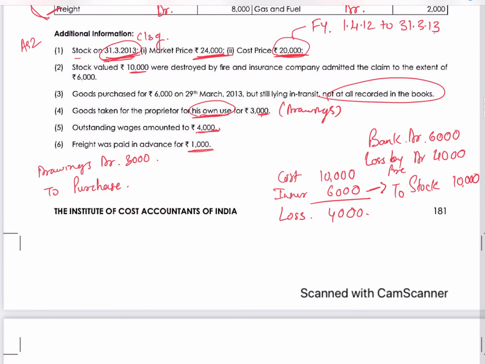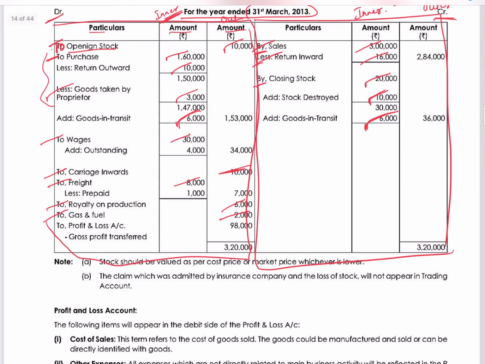Outstanding wages amounted to rupees 4,000. We have to book these wages. So can I say wages, my expenses are increasing, debit. Second, it's outstanding. I have not yet paid, so no bank and all. It's outstanding. So wages debit to outstanding wages. Wages debit means my wages will increase, add wages 4,000. And the second impact will be in the balance sheet liability side, where I will show outstanding wages.